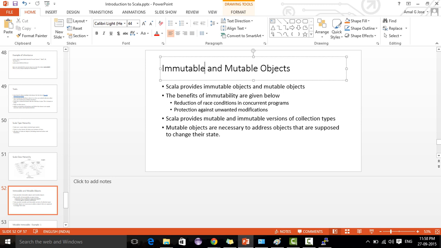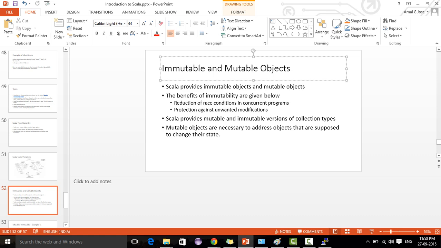One benefit of immutable objects is that since they cannot be changed, they avoid unwanted modifications. In some places we may need mutable objects, because we may have to change the value of an object. It depends on the situation.